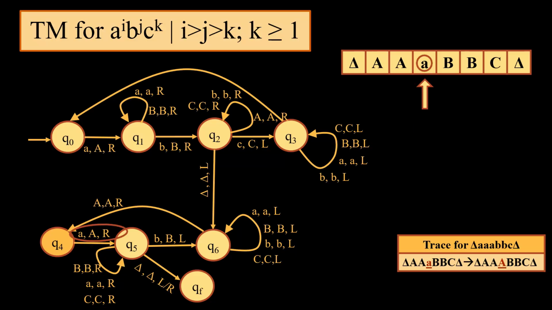We get small a. After getting this small a, we will find whether there is any small b still left out. Since we don't have any small b left out, we will not change it as yet, and on identifying that we are about to reach the end of the tape, we will come across delta. The moment we come across delta, it is clear that number of A which have been traversed are greater than number of B and number of B are greater than number of C. So we will move towards the final state.